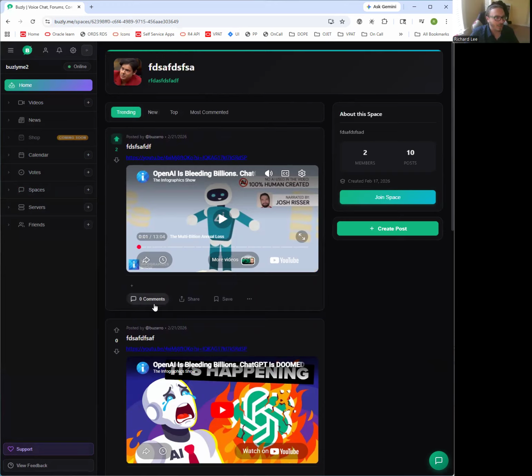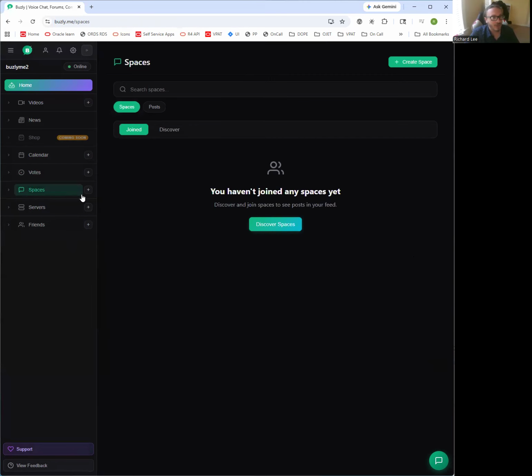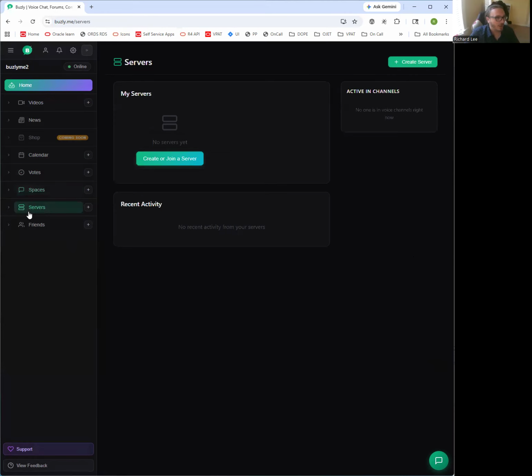Upvotes work great. Comments work great. And you can create posts from here, join the space as a member. You can have private spaces. And if you go to the main page, you can just create your own sort of spaces. The servers feature I will come back to because I'm already a part of a couple different servers in my other account, so I'm just going to wait on that.